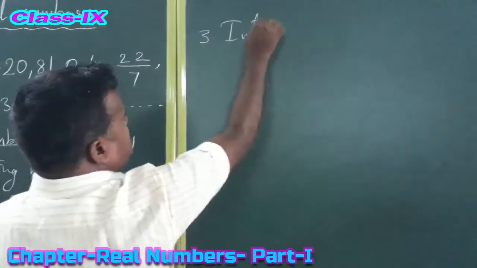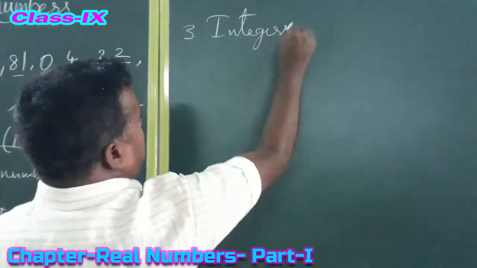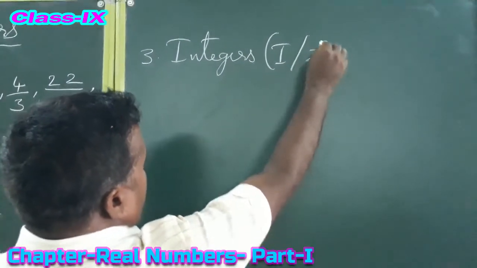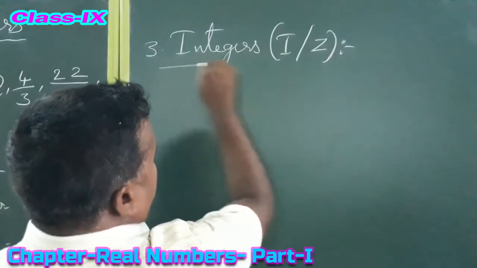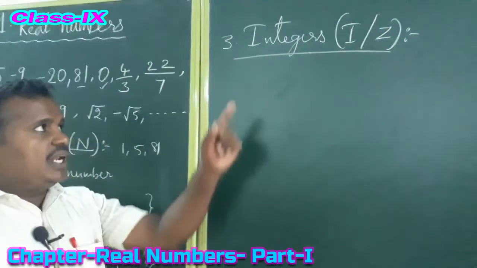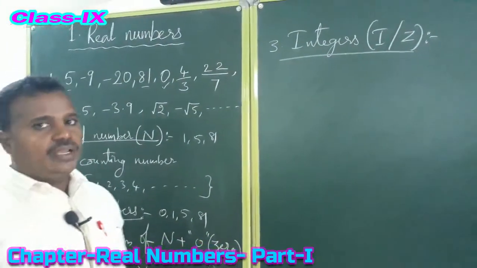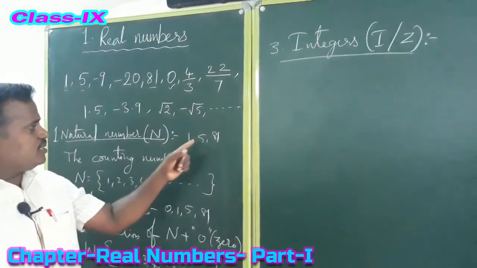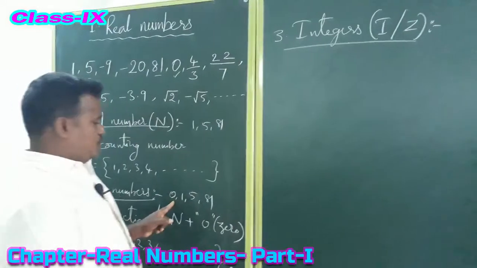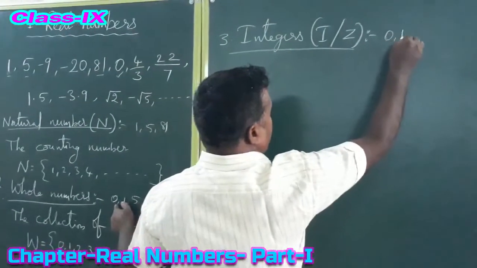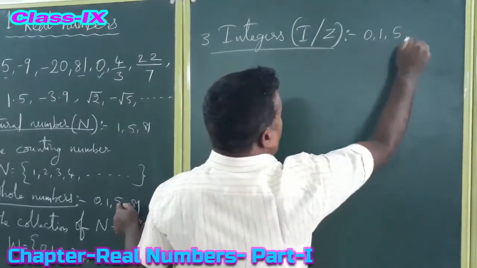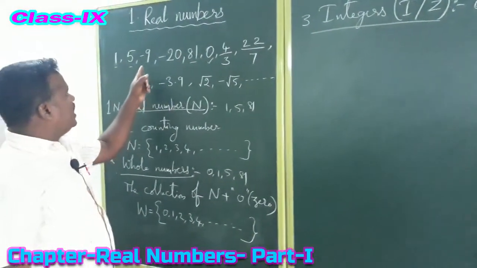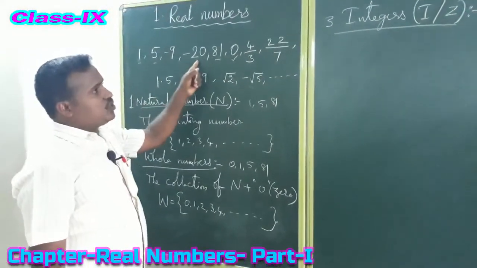What is the third number system? Integers. Integers are denoted by capital I or Z. See, from these numbers, all the whole numbers: 0, 1, 5, 81, and what are the negative numbers here? -9, -20.